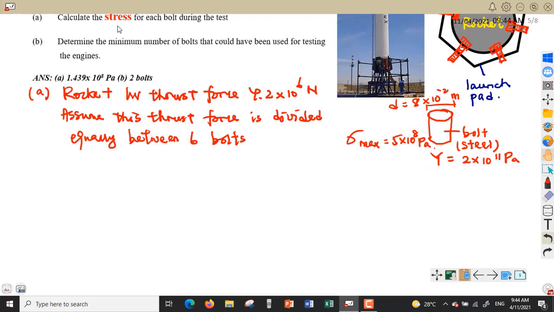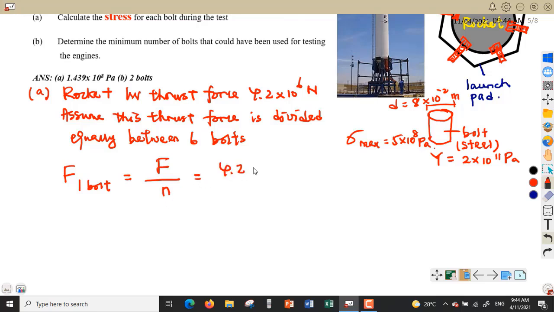So in order to find the stress for each bolt, I have to calculate first lah. Saya kena kira dulu force for one bolt. Berapa force yang dirasa oleh satu biji bolt tu. So force for one bolt will be the thrust force divided by the number of bolts.